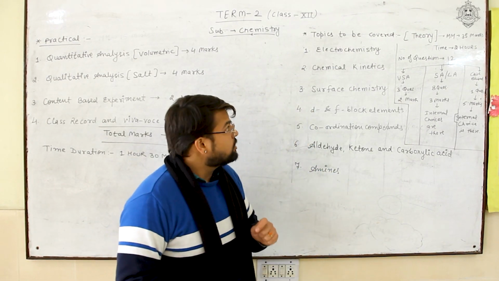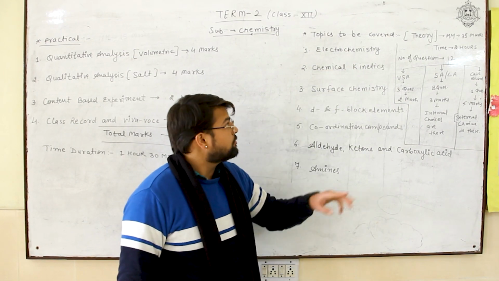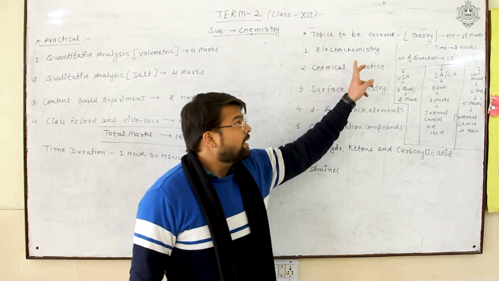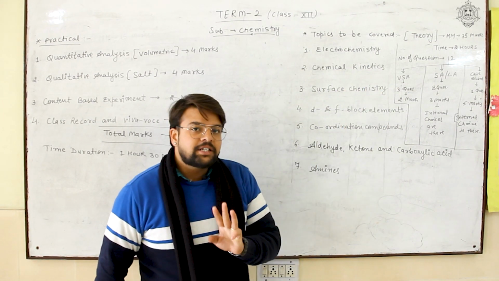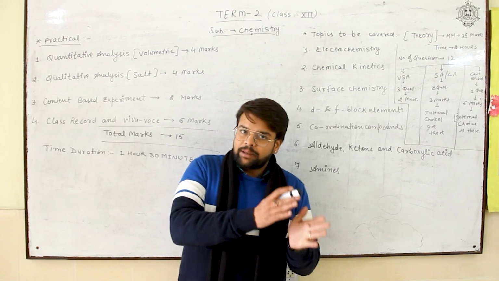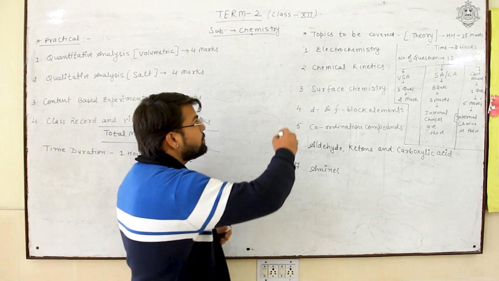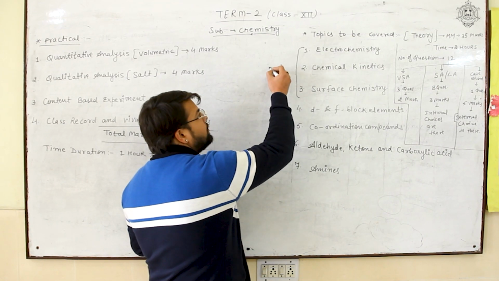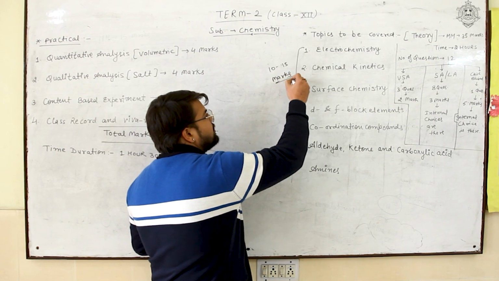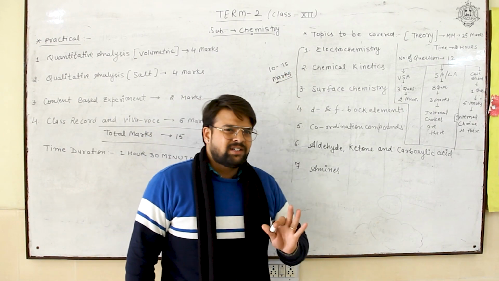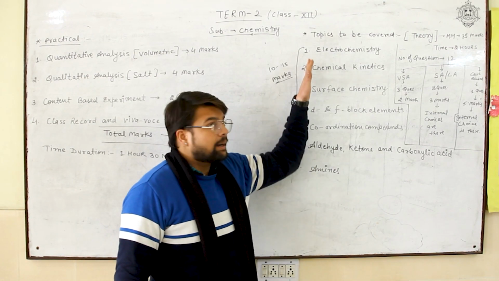Alright, so first of all there are topics to be covered in theory section. So the first chapter is electrochemistry, second is chemical kinetics, and third one is surface chemistry. These three chapters are from physical chemistry section and they can carry approximately 10 to 15 marks. No individual weightage is given to the chapters, but it is just an idea that they can carry 10 to 15 marks combiningly.